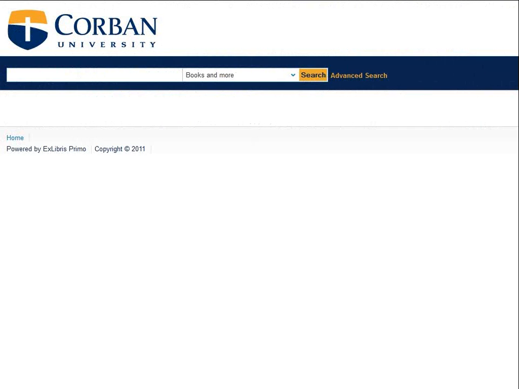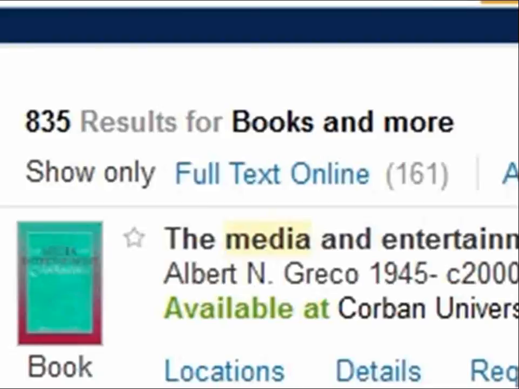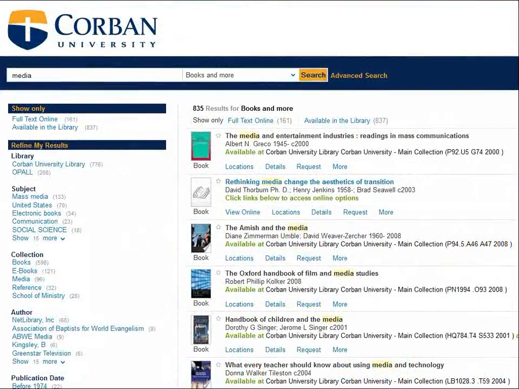If by chance your original search produced too many results to look through, let's look at a few other ways you can narrow down a search. Let's say, for example, I am simply interested in media. When searching just in Corbin's collection, I come up with a lot of results. I can narrow those down using the options in the left-hand column. For example, I am probably looking for titles that are under the subject heading of mass media.